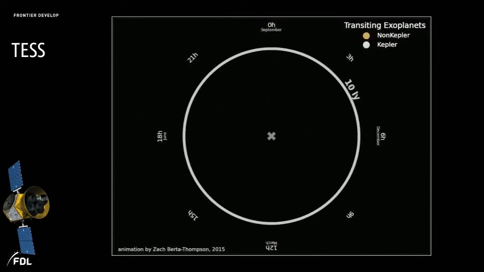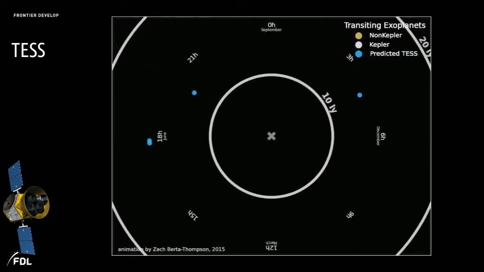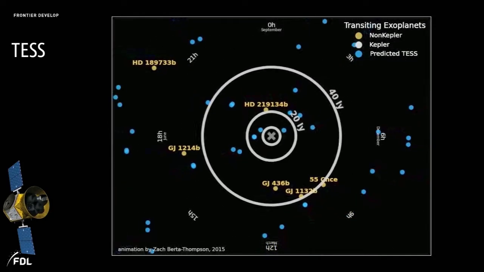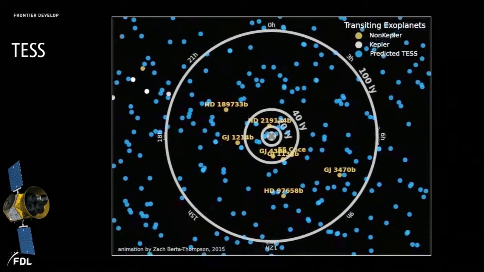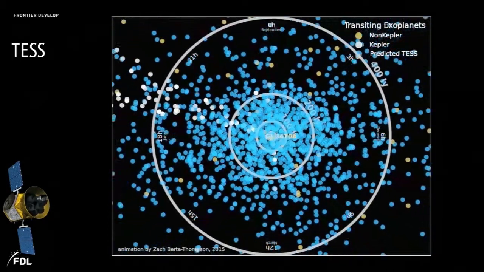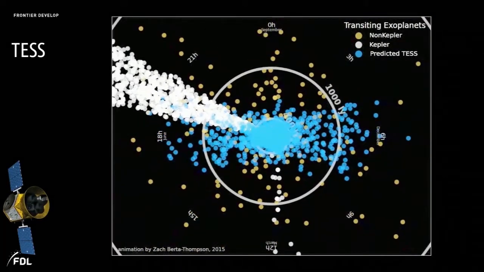But you'll see now, when we zoom out again, how TESS is going to change that picture. Suddenly, these blue points are the predicted planets that TESS might find. And you'll start to see this swarm of nearby bright star planets where we can suddenly do a lot of these interesting techniques to find the composition and potentially find the atmosphere and look for things like biomarkers.